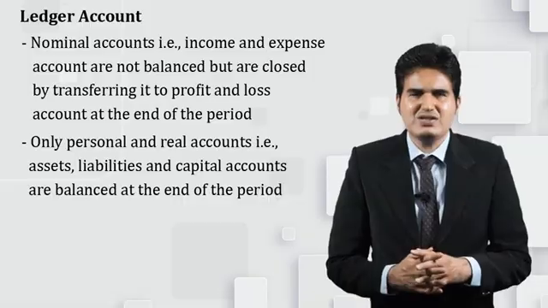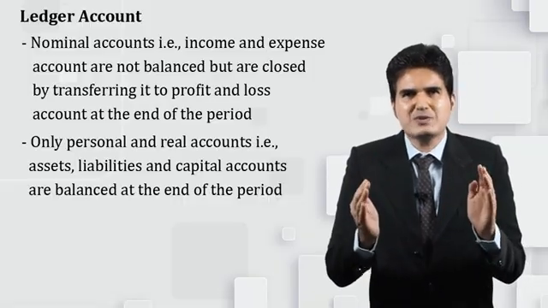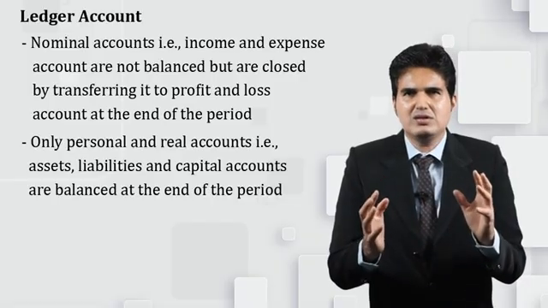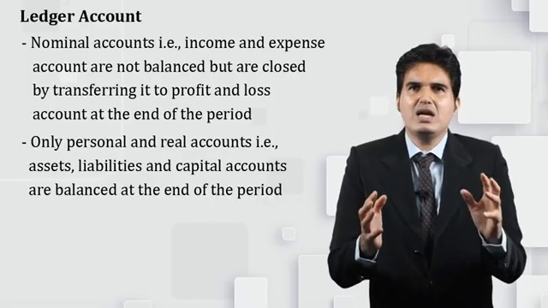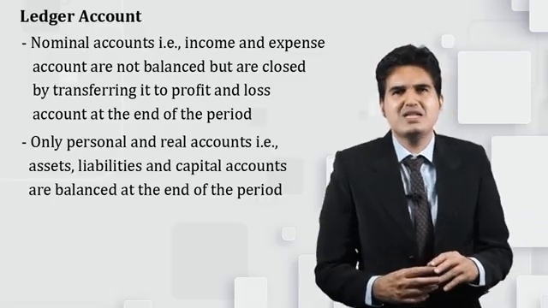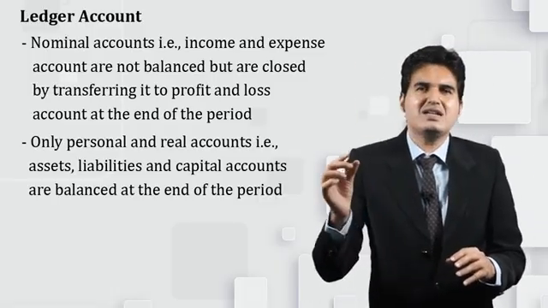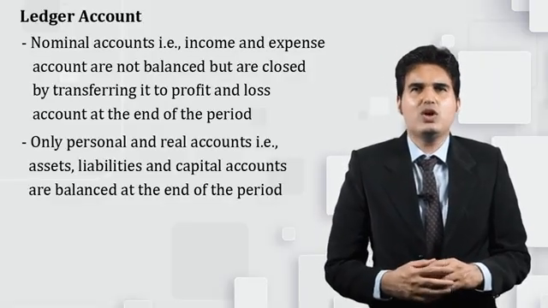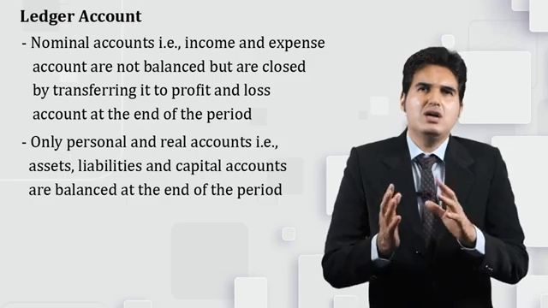So whatever it is, the total expense of the electricity will be taken together in electricity account, and the total of that particular expense will be transferred from electricity account to profit and loss account.